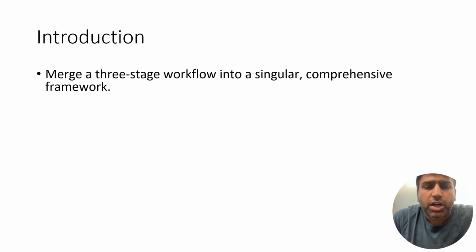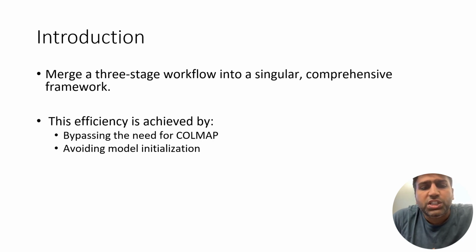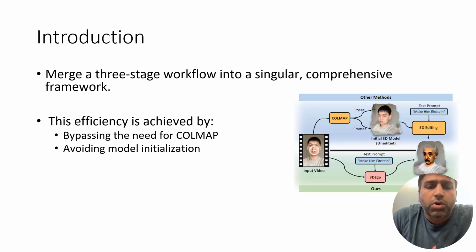In this work, we propose a single-stage process for 3D editing and try to eliminate the three-stage workflow. We achieved efficiency by bypassing the need for COLMAP and avoiding model initialization on unedited original images. As you can see in this example, other methods like Instruct-NeRF-to-NeRF first initialize the poses and then train a model on original unedited images. However, in 3D Ego, we eliminate the requirement of COLMAP and we also do not initialize the model on original images.